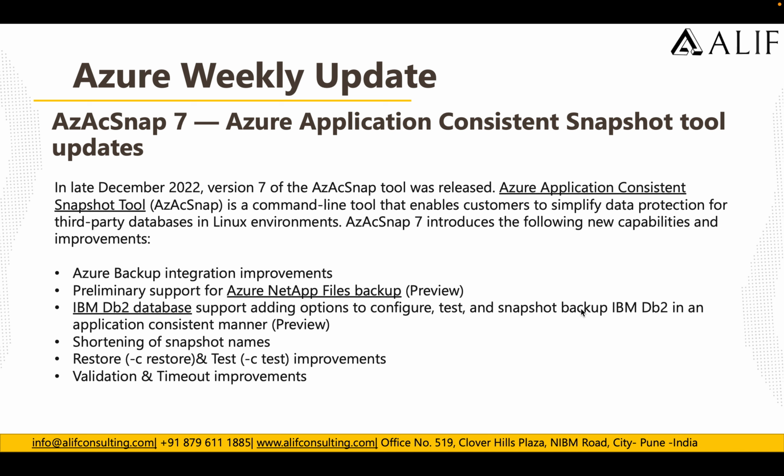So these are the new changes or enhancements for the Azure Application Consistent Snapshot tool, which usually takes the backup of third-party databases running on the Linux environment.